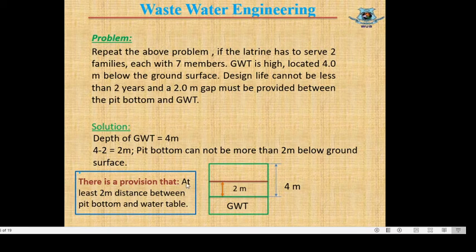There is a provision of at least 2 meter distance between pit bottom and water table, and this provision was stated in design consideration in the previous slide. So our design pit depth can be 2 meter. Within this 2 meter we have to design this pit.